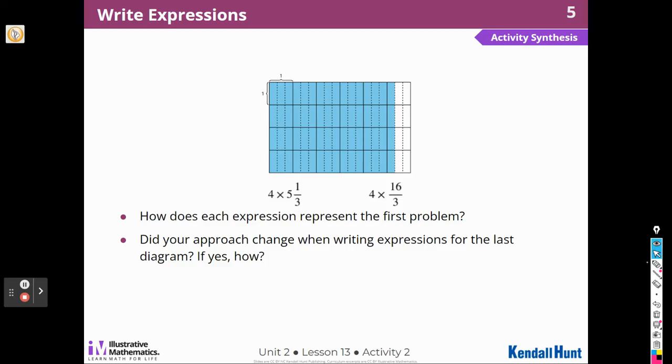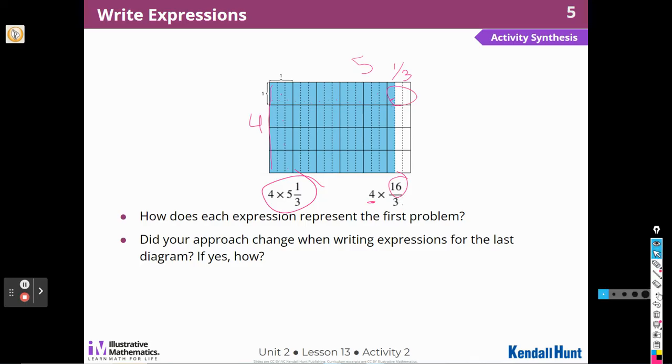All right, so how does each expression represent the first problem? Well, I see 1, 2, oops, doing it again, Miss Lemoyne. Get your pen. There we go. I see 4 on this side, 1, 2, 3, 4. I see 1, 2, 3, 4, 5 across, and then I see a 1/3 here. So that definitely represents this one. To say 16/3, I count each individual one, right? So my 4 stays the same because these are 4 holes. And then I do 1, 2, 3, 4, 5, 6, 7, 8, 9, 10, 11, 12, 13, 14, 15, 16. And they're all split into thirds.